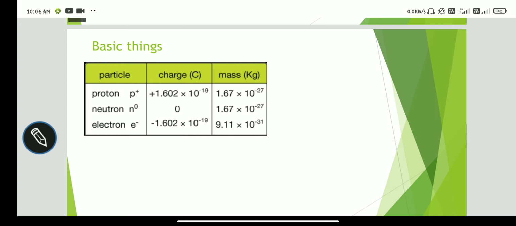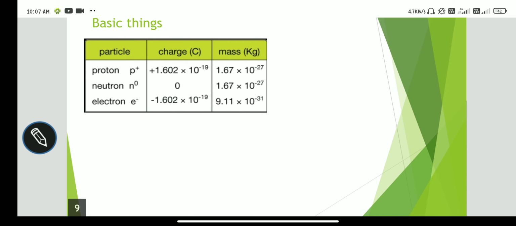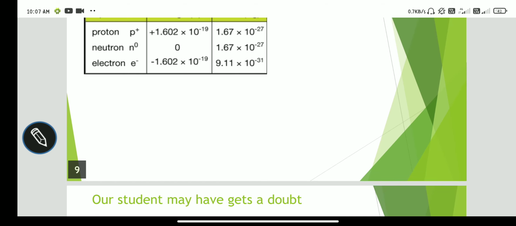Now mass. The unit of mass is kg. A proton has 1.67 into 10 power of minus 27 kg, a neutron has 1.67 into 10 power of minus 27 kg, and an electron has mass 9.11 into 10 power of minus 31 kg. These are the basic things for proton, neutron and electron.